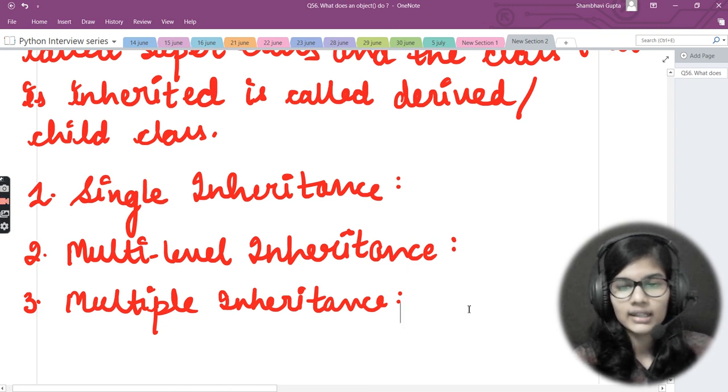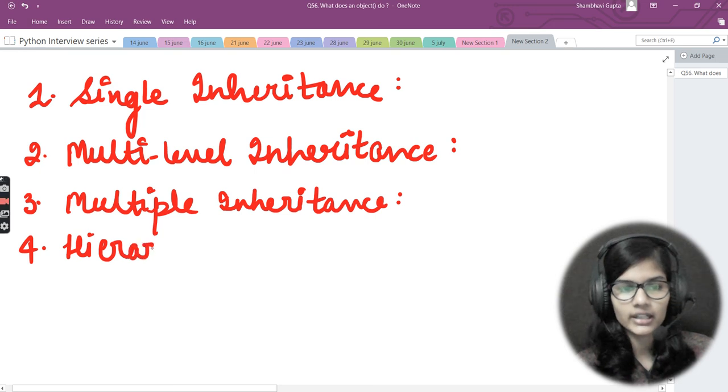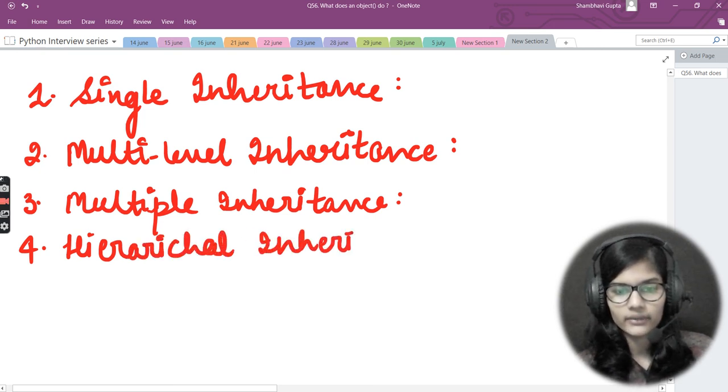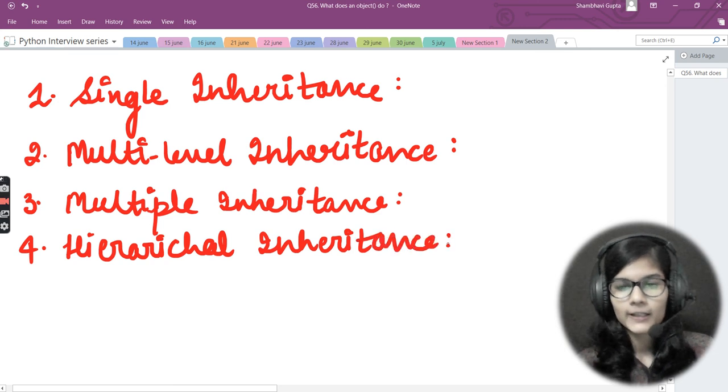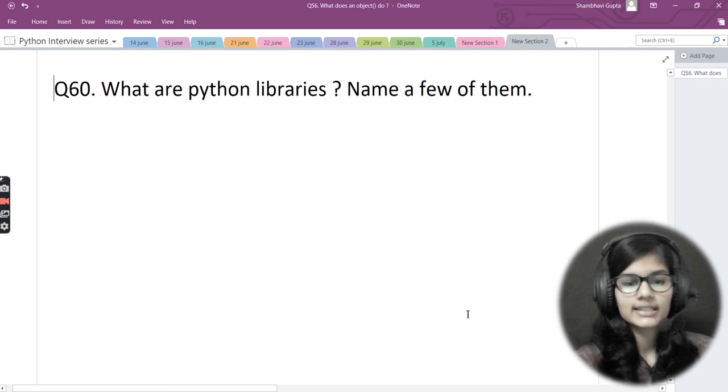And the last one which we have, number 4, is hierarchical inheritance. Now let's see what hierarchical inheritance is. When one base class is inherited by any number of child classes, that is called hierarchical inheritance. Hope you got the proper answer to the above question which we have seen right here.